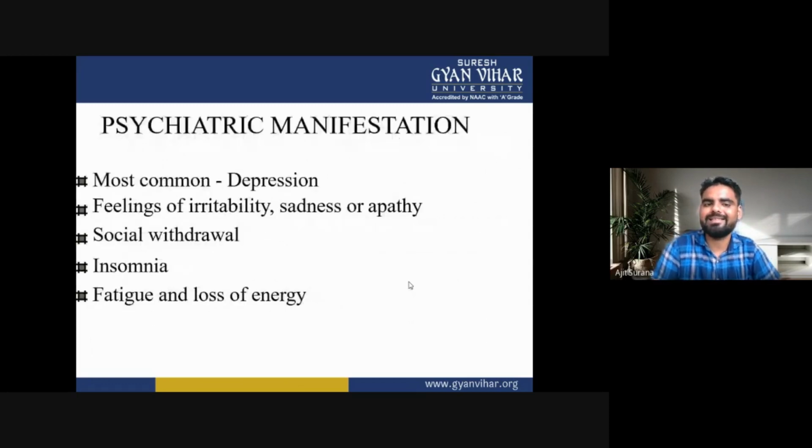Next are the psychiatric manifestations of the patients due to Huntington disease. The most common psychiatric manifestation is depression. The patient may have feelings of irritability, sadness or apathy, social withdrawal, insomnia, fatigue and loss of energy. These are the psychiatric manifestations due to Huntington disease.